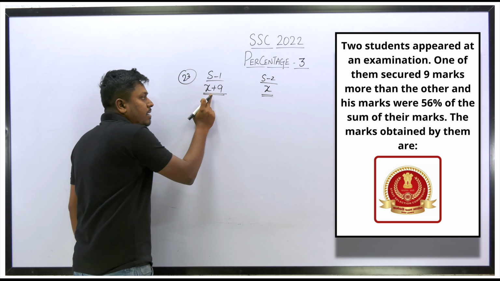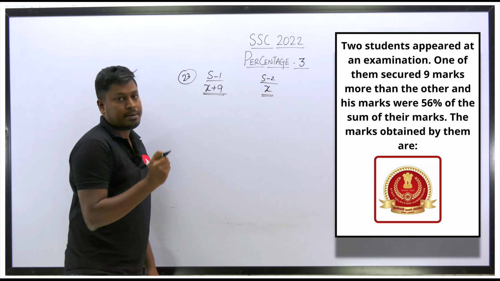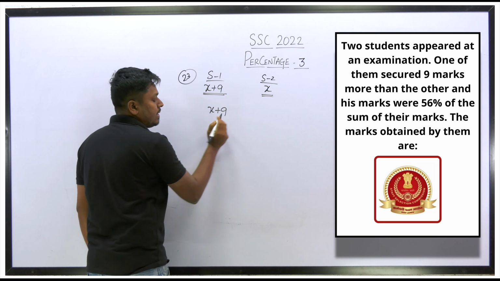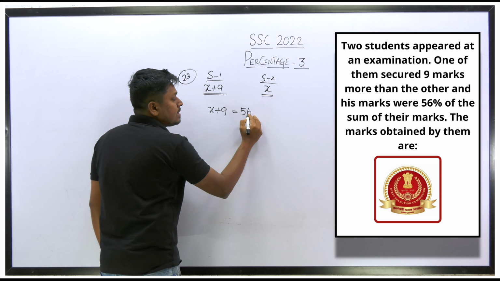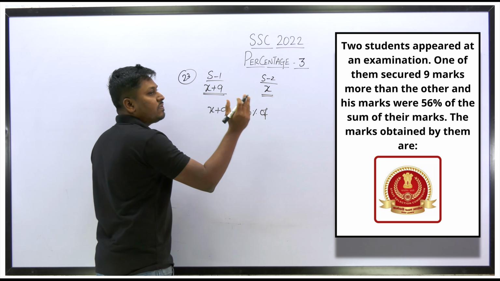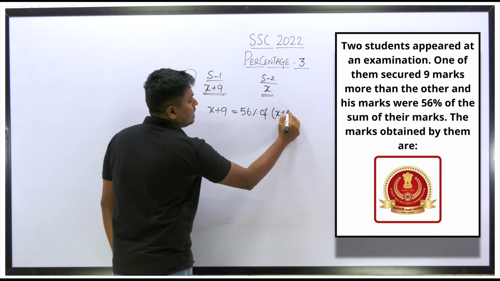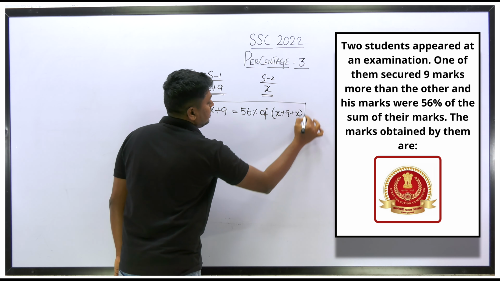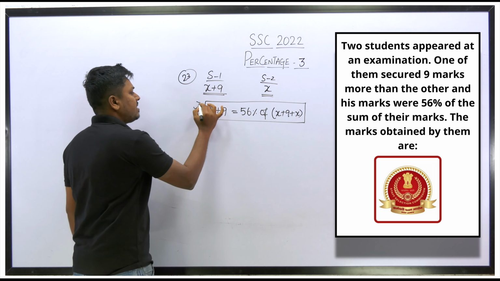Now the second point: this person's mark is 56 percentage of the sum of their marks. Just see here, this student's mark is x plus 9. So this student's mark is equal to 56 percentage of the sum of their marks. The sum of their marks is nothing but the total of the 2 students' marks, so x plus 9 plus x. So friends, you understood how I wrote this equation, right? If you can understand this part alone, then solving the question will be much simpler.